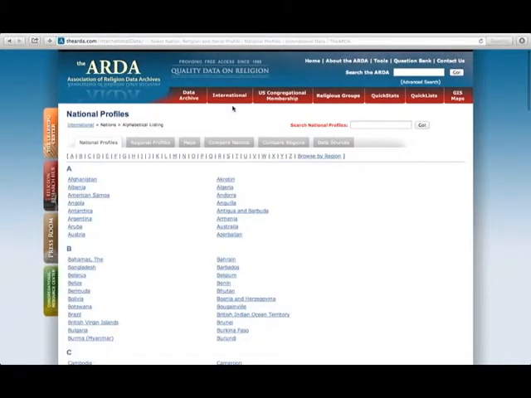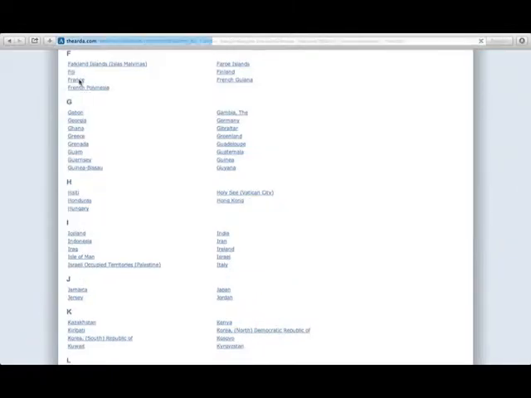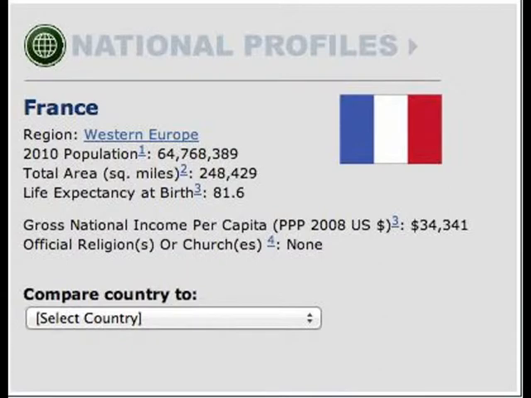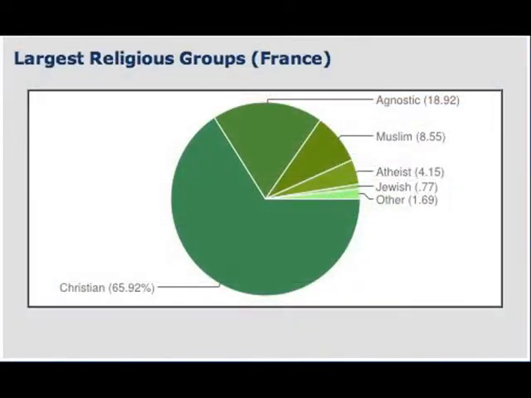For this tutorial, we're going to look at religion in the country of France. On the box to the left, we find some basic information regarding the country's population, total area, and life expectancy at birth. On the box to the right, we find information regarding the largest religious groups in this country. In France, Christians make up the largest religious group.